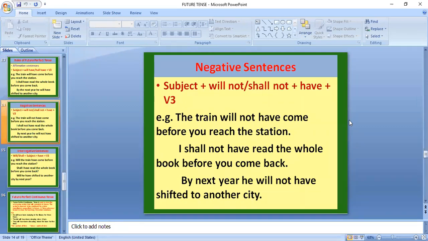In the negative sentences, subject plus will not or shall not plus have plus the third form of verb is used. In the example, we can see: the train will not have come before you reach the station. Here, the negative form is used. See the placement of not, it is after will or shall. Remember, always after will or shall. In the future, you have to go according to will and shall, do not look at the other helping verbs, okay? When the question form is made, will and shall come out, and if it is negative, then not after will or shall.